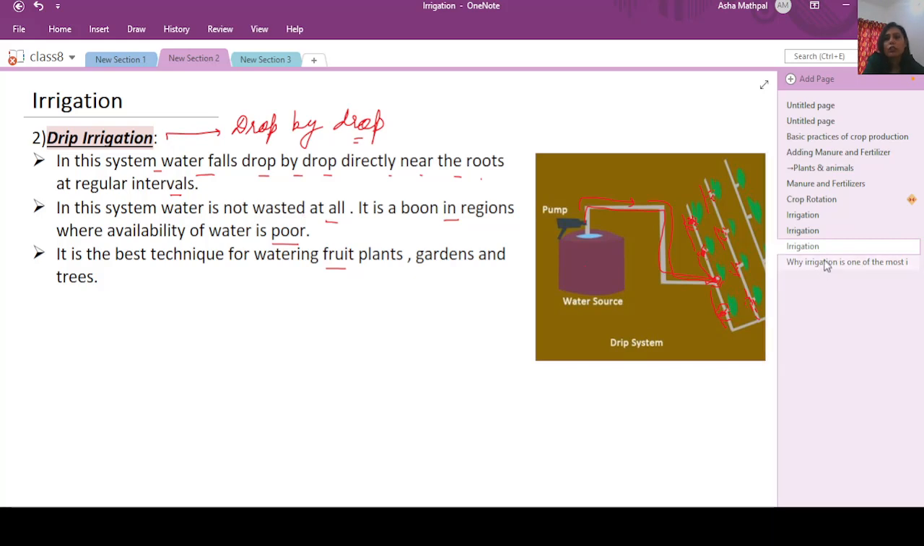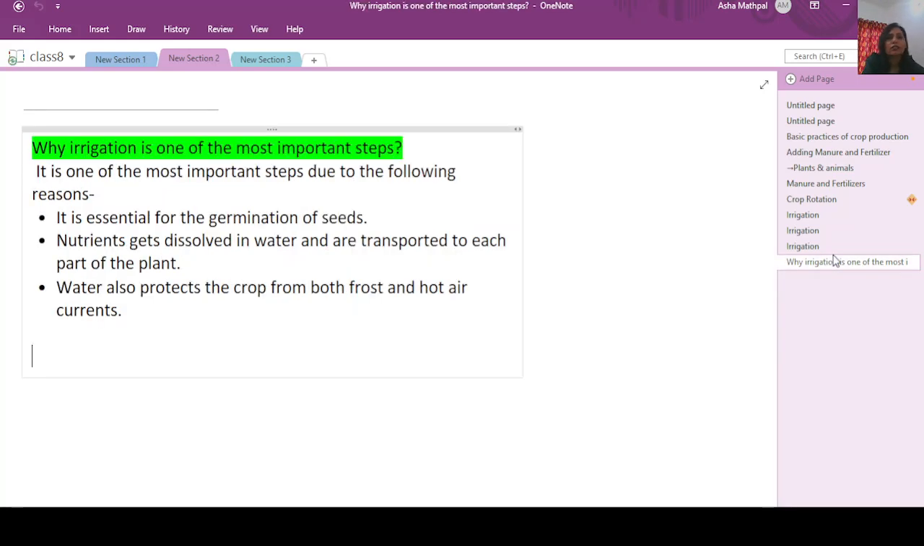Now coming to today's last topic, why irrigation is the most important step. Irrigation is one of the most essential steps because after sowing, if you do not give water to it, then the seeds will not be able to germinate, right? The seeds need water for germination.